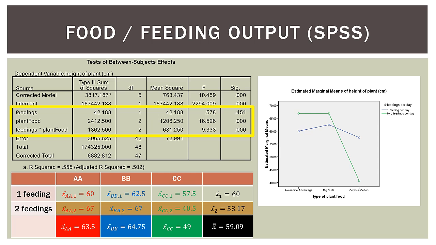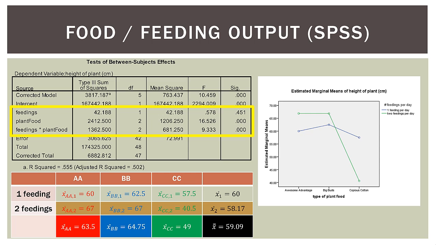Now let's look at plant food. Is it significant? Yes. Why? Look at the means in the plant food. We have 63.5, 64.75, and 49. Well, you can tell that the 49 is really different than the other two.